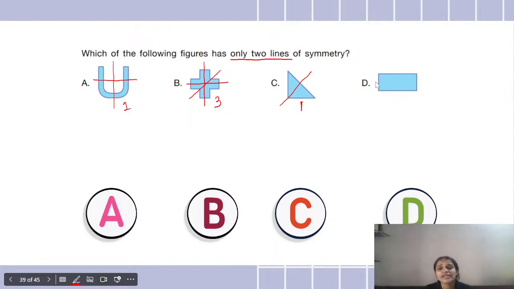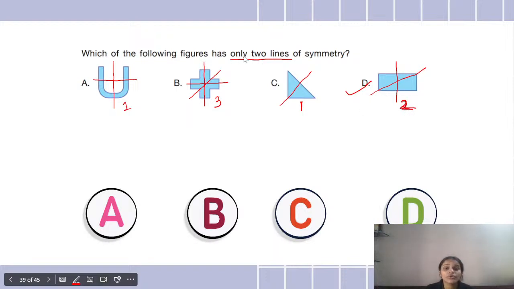Okay. Now coming to the rectangle, I can draw like this. I can draw like this. So rectangle has 2 lines of symmetry. So my correct option is option D. Rectangle does not have a diagonal line of symmetry. We cannot draw that because if we draw that, it will not be divided into equal parts. Okay, it will not have the mirror image. You see, this is not a mirror image. So the correct option is D, because rectangle has only 2 lines of symmetry.